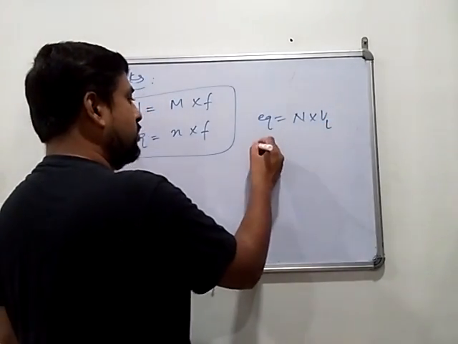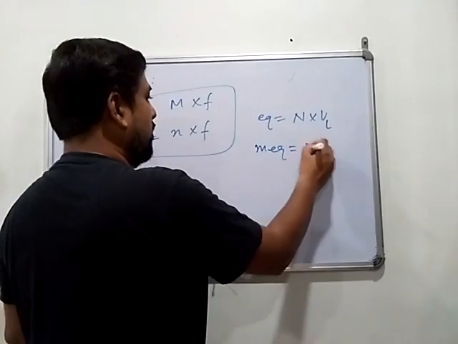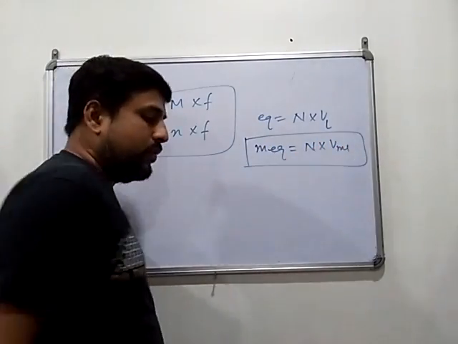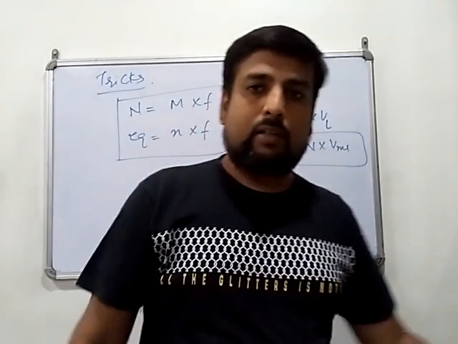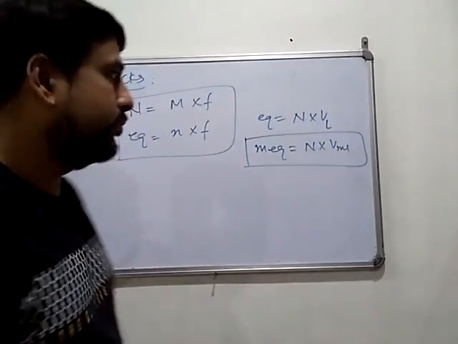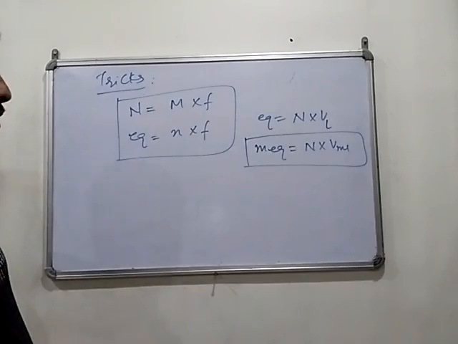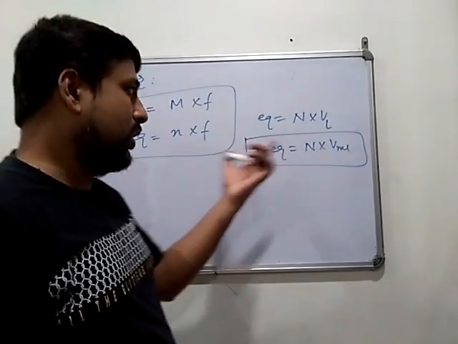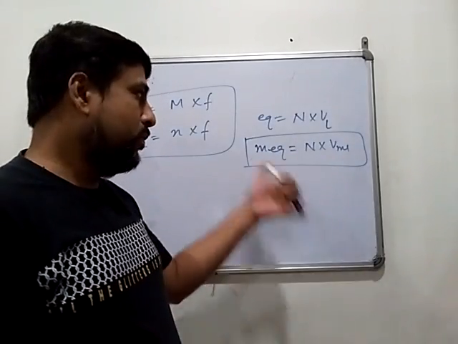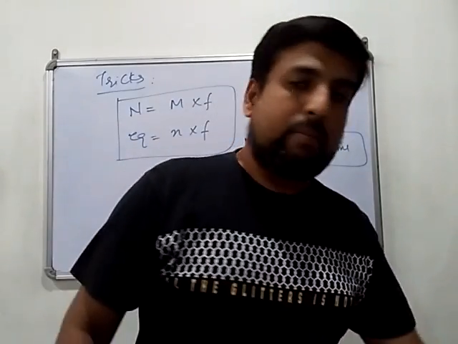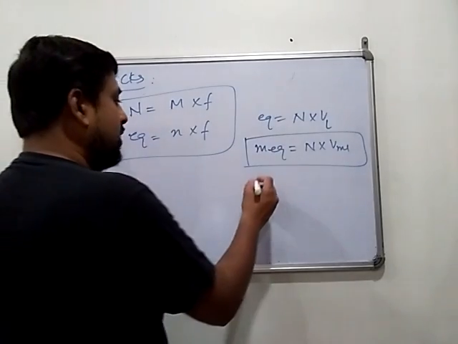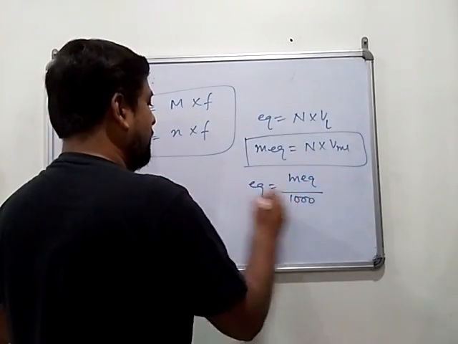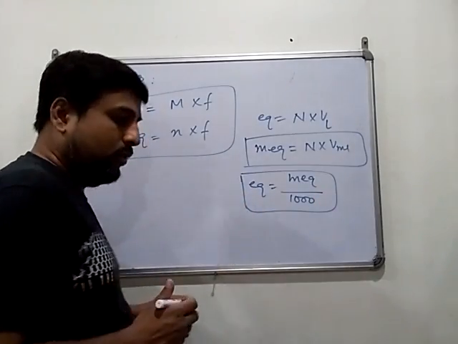So what you can say is milliequivalents. Milliequivalents equals normality into volume in ml. This is the formula which we use in most of the numericals related to normality and molarity. So this is the relation between normality and molarity, and number of equivalents and number of moles, and how you can convert normality and volume into milliequivalents. And one more you can remember, milliequivalents and equivalents can be converted: equivalents equals milliequivalents divided by 1000. This is another relation. Okay.